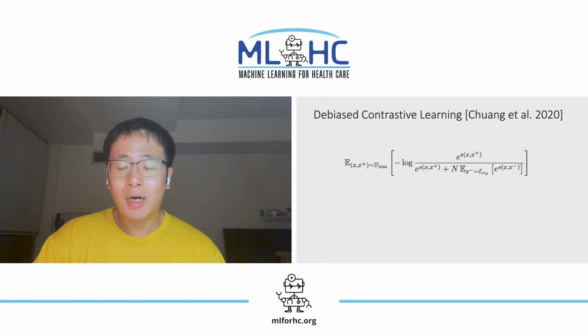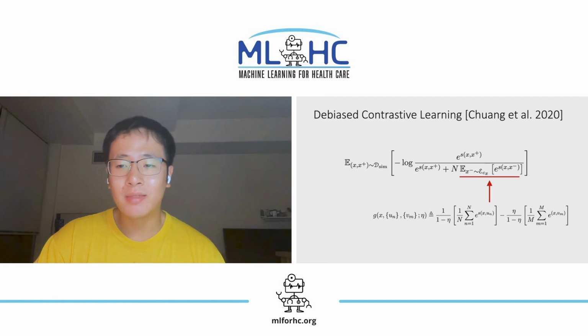Debiased contrastive learning optimizes the asymptotic debiased contrastive loss, where the second term of the denominator is an expected value with respect to truly negative samples. The expected value in the denominator can be estimated with an estimator G, using extra positive samples to offset the influence of the false negative terms. Eta is treated as a hyperparameter and is assumed to be a constant.